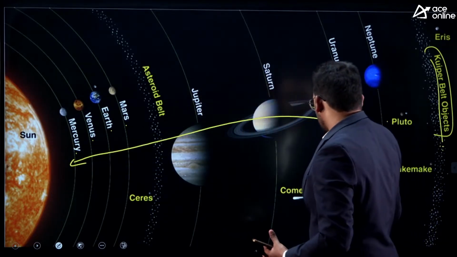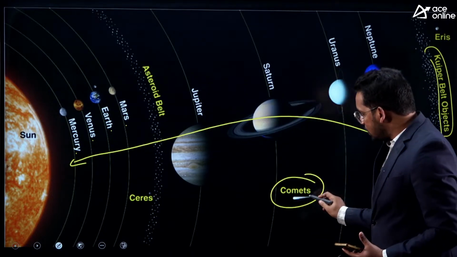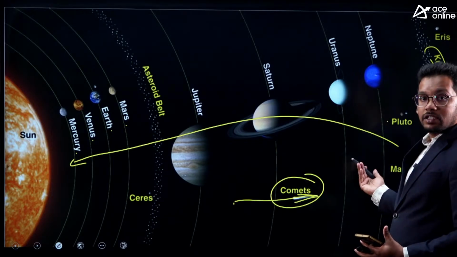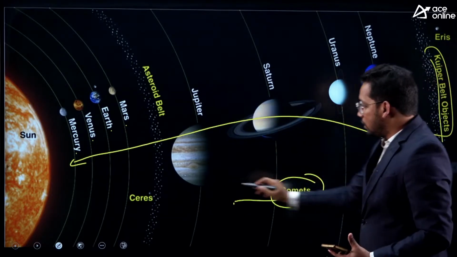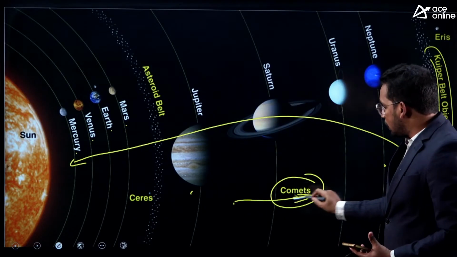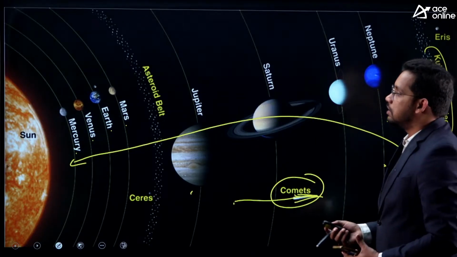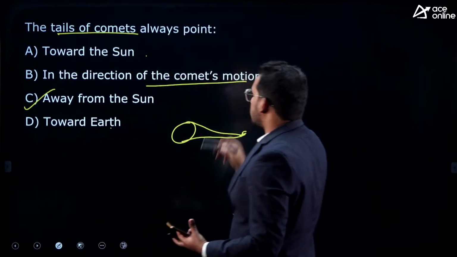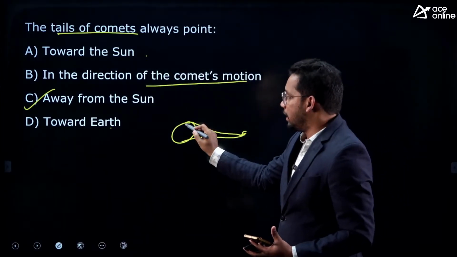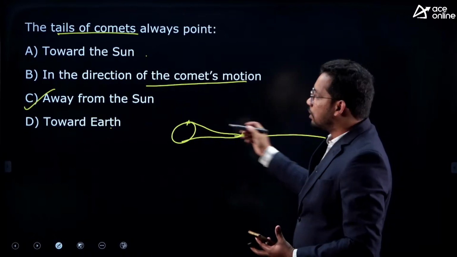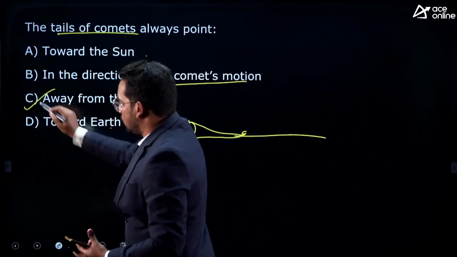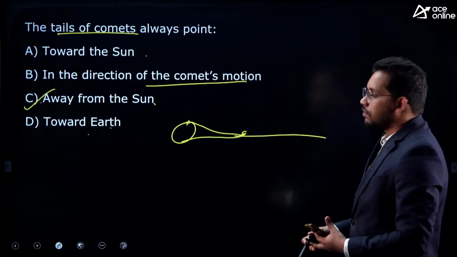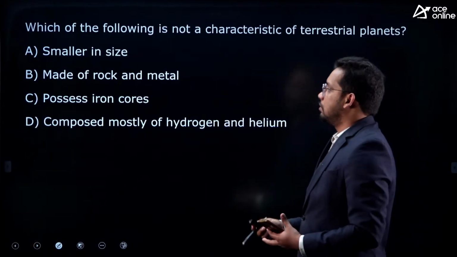You can see here, this is the comet. So when the comet is traveling towards the sun, the tail is pointing away from the direction of the sun. This is the sun direction, this is the away side. So the tail is on the away side of the sun. So you can see the answer is away from the sun, not in the direction of the comet's motion. The comet's head is towards the sun, the tail is away from the sun, not towards the sun or towards the earth. So the answer is C. This is also one of the railways examination questions.